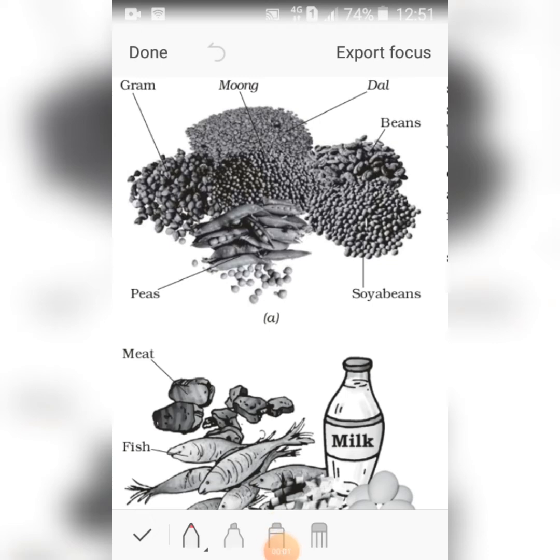Proteins are needed for the growth and repair of our body. Foods containing proteins are often called bodybuilding foods. See in the picture some sources of proteins which are shown.